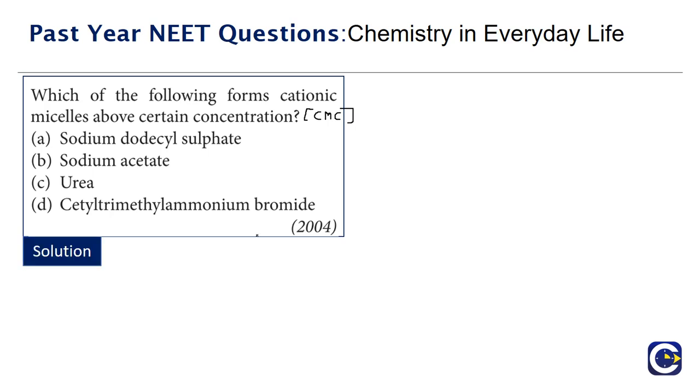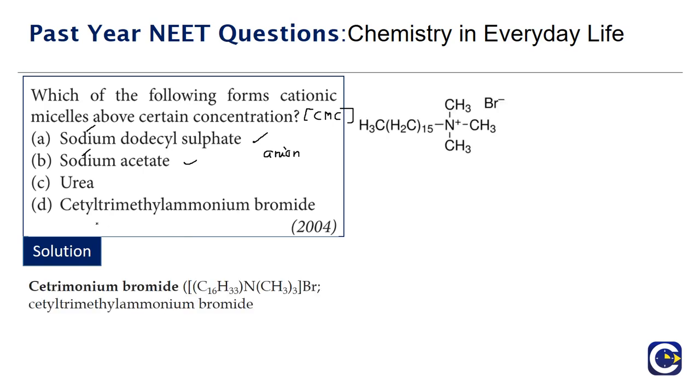If you look at mostly the soaps or detergents, the anion part is the one that will be forming the micelle. The cation, typically the sodium or the potassium, would not form the micelle. The compound that will be able to form cationic micelles is cetyl trimethyl ammonium bromide. It's also called cetrimonium bromide.